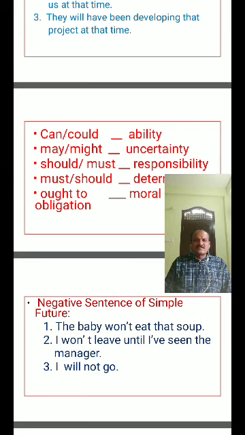The baby won't eat the soup. Here, whenever you use will not or shall not, after will or shall you write only the V1 form, like do and does. The baby won't eat that soup. I won't leave until I have seen the manager. I will not go.